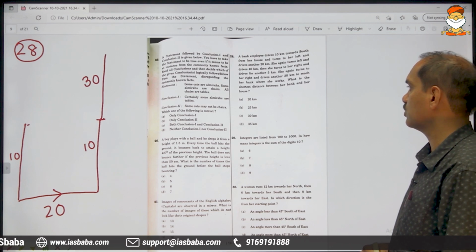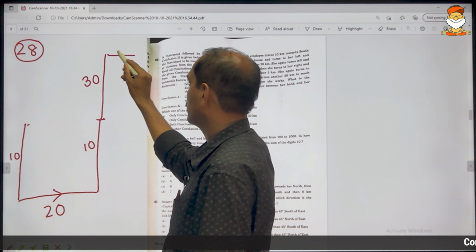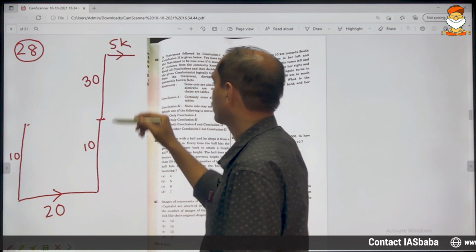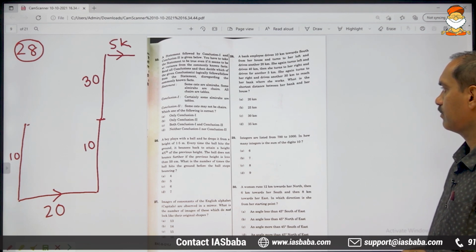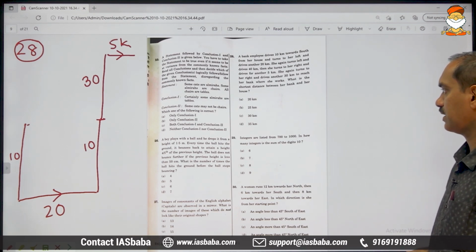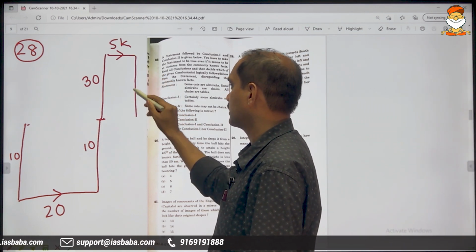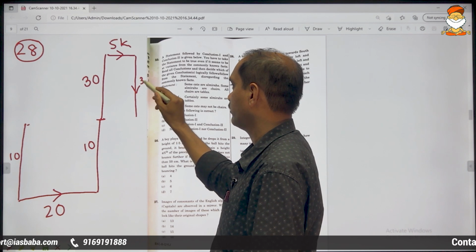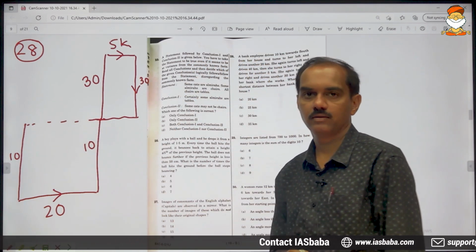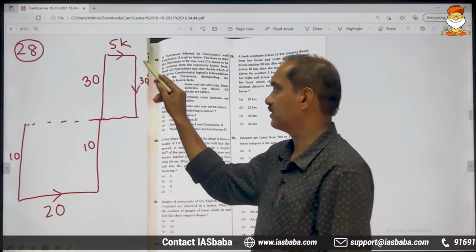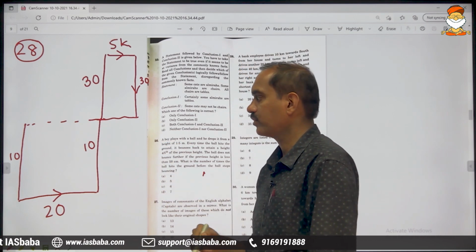Then she turns to her right and drives another 5 kilometers. She again turns to her right and drives another 30. What is the meaning? She is again joining the same road. This also 30, this also 30, only goes to say that she is joining the same road of her house.